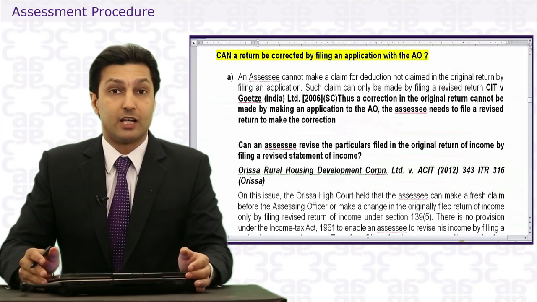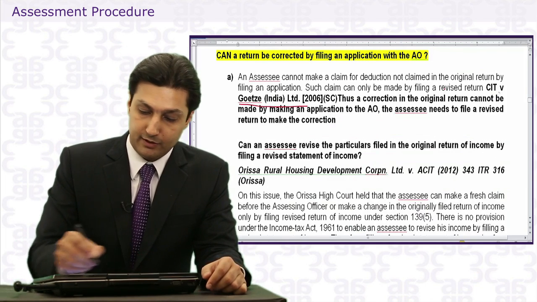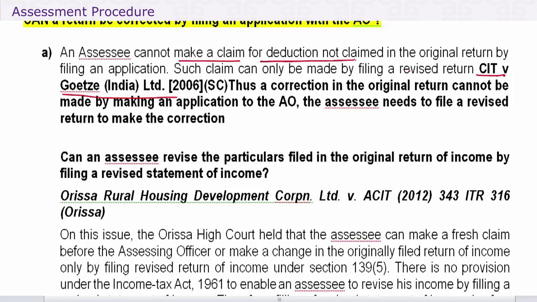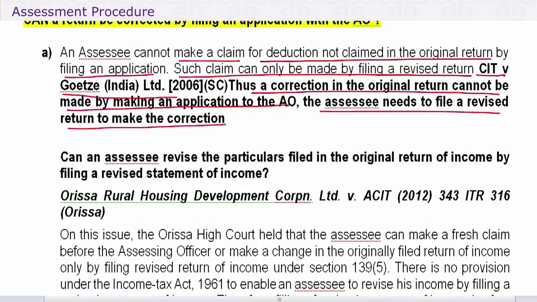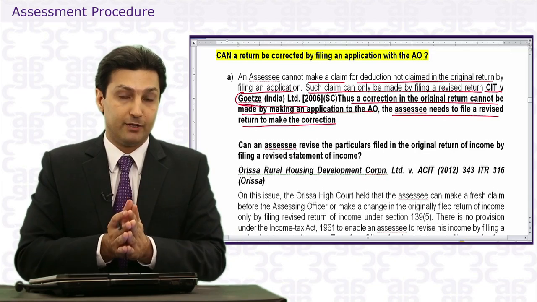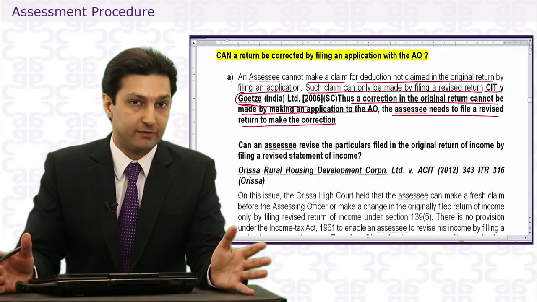Now on this point, there is a judgment of the Supreme Court in CIT versus Goetz India Limited. Now this is an important judgment. You will all remember the names. An assessee cannot make a claim for deduction not claimed in the original return by filing an application. Such a claim can only be made by filing a revised return. Thus, a correction in the original return cannot be made by making an application. The assessee needs to file a revised return to make the correction. So, in CIT versus Goetz India, the judge says to make a fresh claim, you need to file the revised return. You cannot simply write an application.